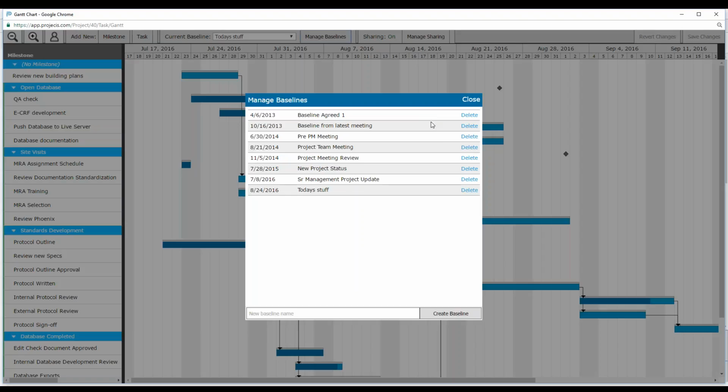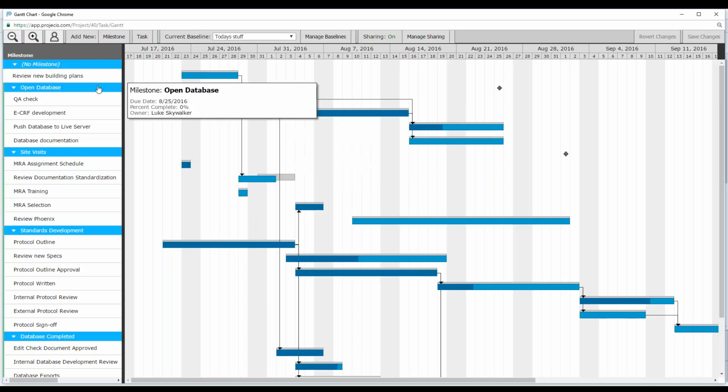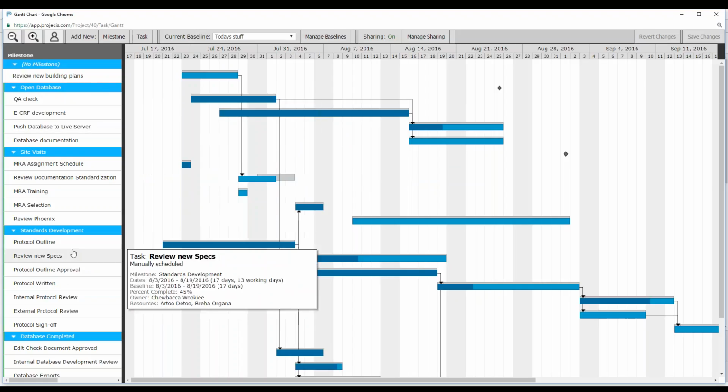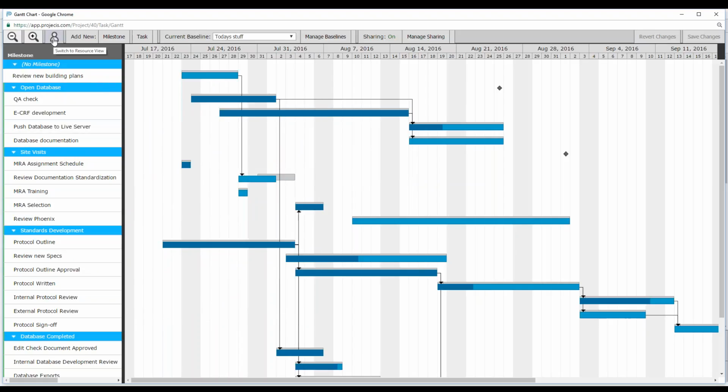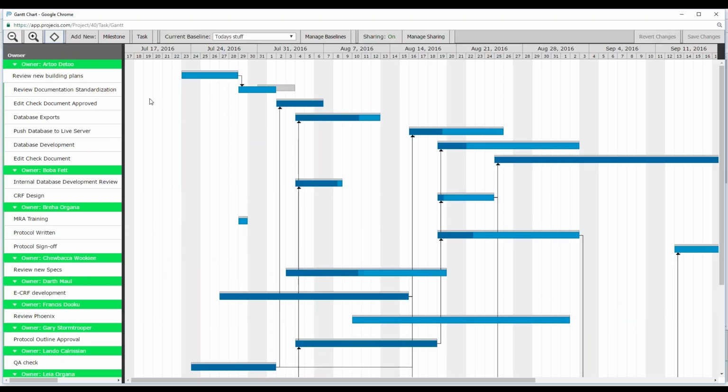The baseline will be saved, and then you can overlay it on the current chart, so you can see where changes had occurred. Okay. Now this Gantt chart on the left-hand side is organized by milestone. You can also organize this by resource. All I have to do is click on this particular icon, and we'll shift it from organization of milestone to organization by person or resource.